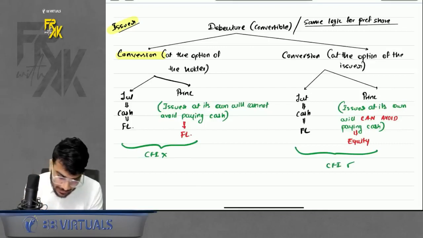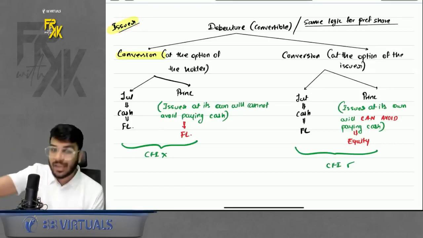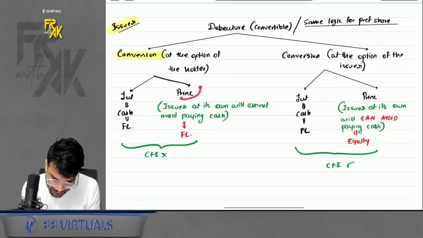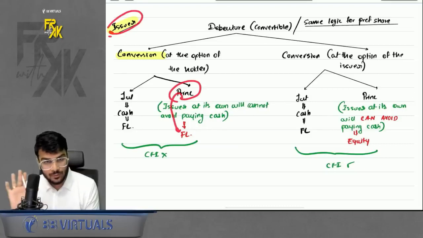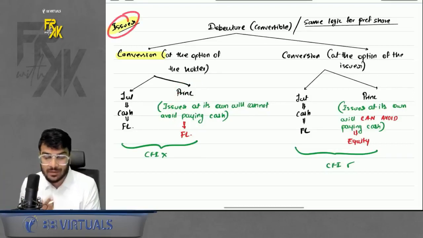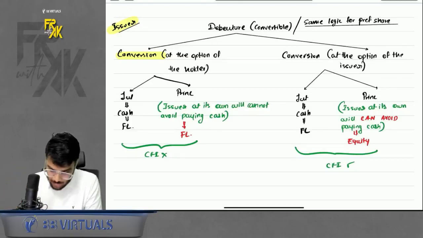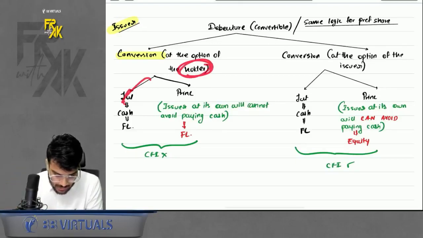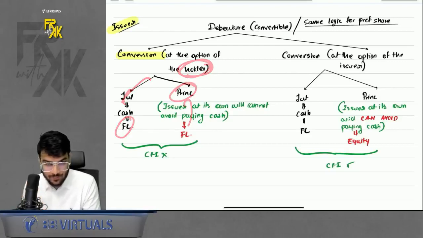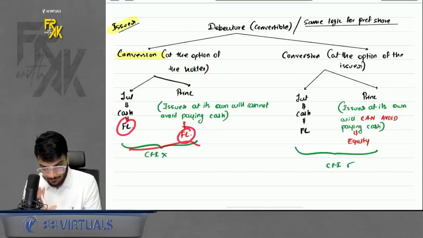But can the issuer at its own will refuse to give cash? The answer is no. That means the principal will be FL from the issuer's point of view. Why? Because the issuer at its own will cannot decide whether to give cash or avoid paying cash. So whenever the option is with the holder, interest will be FL, and principal will also be FL. If both are FL, it is not a CFI as of now.